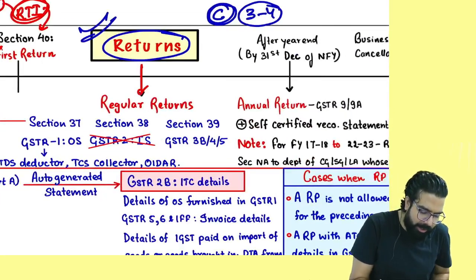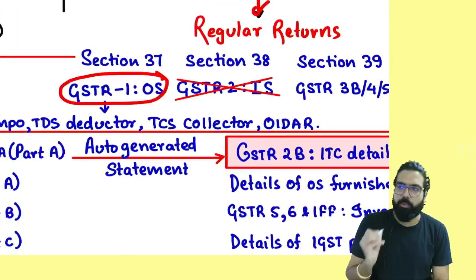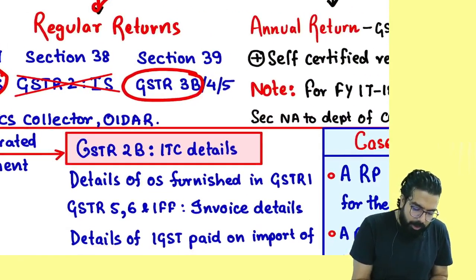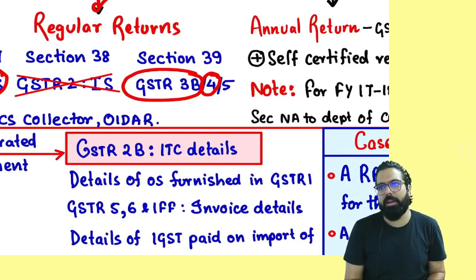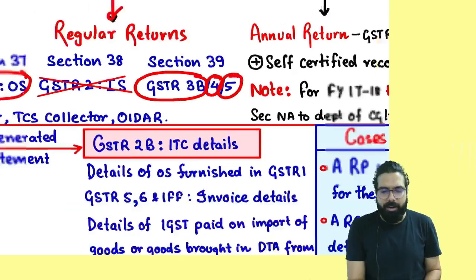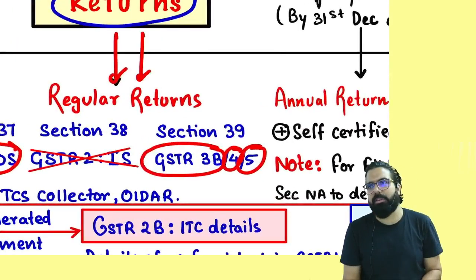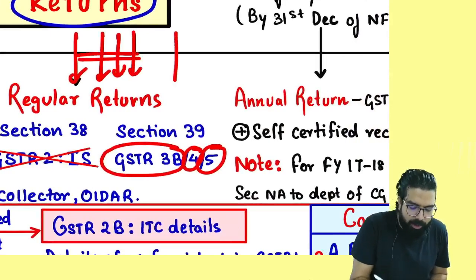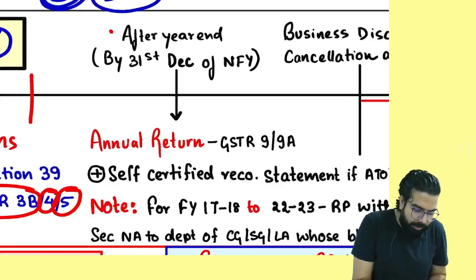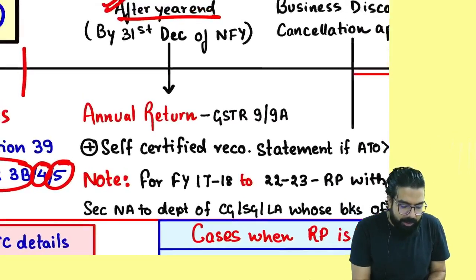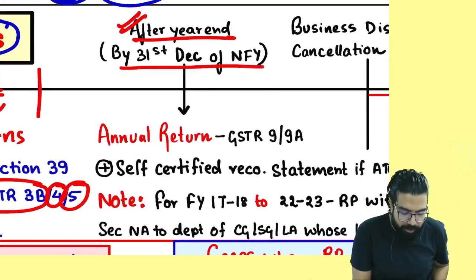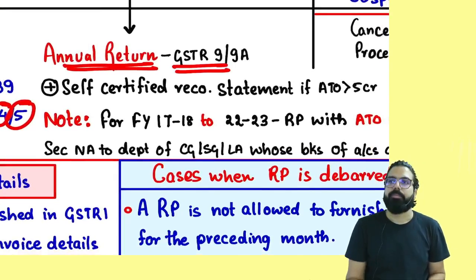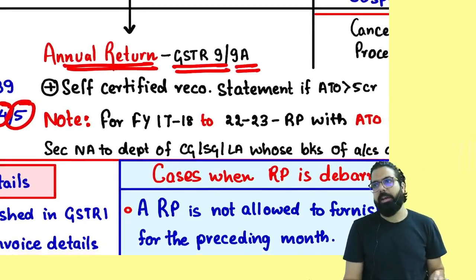Now, regular returns will start. What are the regular returns, everyone? One is GSTR1, one is GSTR3B. For a composition dealer, it is GSTR4, and for an NRTP, it is GSTR5. Every month you will file GSTR1, GSTR3B, GSTR1, GSTR3B. Once the year gets over, what will you file? Annual return. After the year end, by 31st December, you are required to file the annual return, which is GSTR 9. For a composition dealer, it is GSTR 9A.